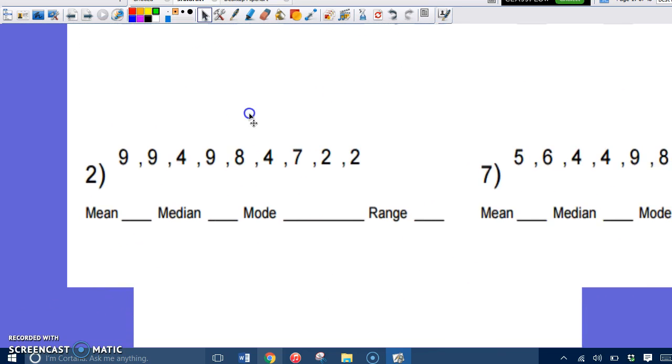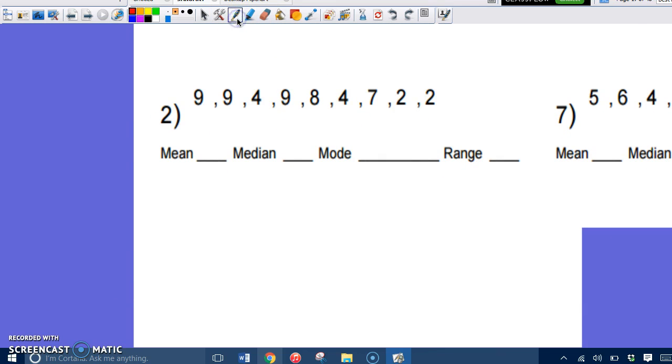Ooh, here's a large one. Here we go. The first thing I'm going to do is write these in order from least to greatest. I have a couple of 2s here. So I have 2, 2, 4, 4, 7, 8, 9, 9, 9. Remember, the mean is to add all these numbers up and divide by how many digits there are. 1, 2, 3, 4, 5, 6, 7, 8, 9. So you're going to divide by 9. Add it up and divide by 9. You should get 6.